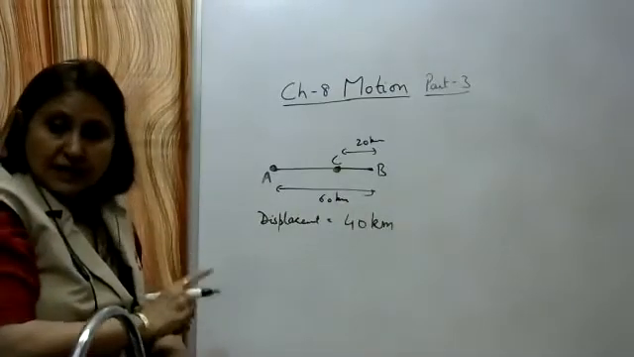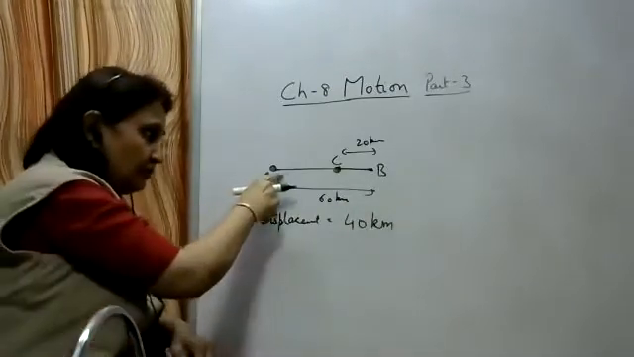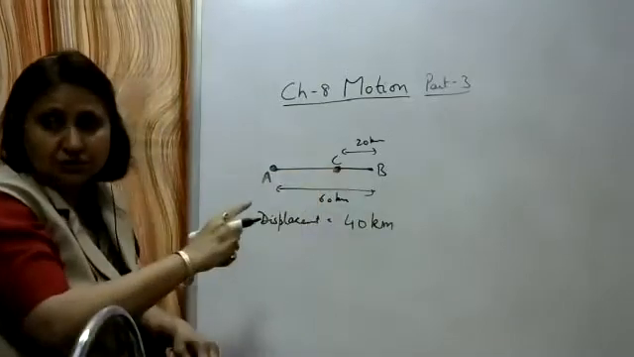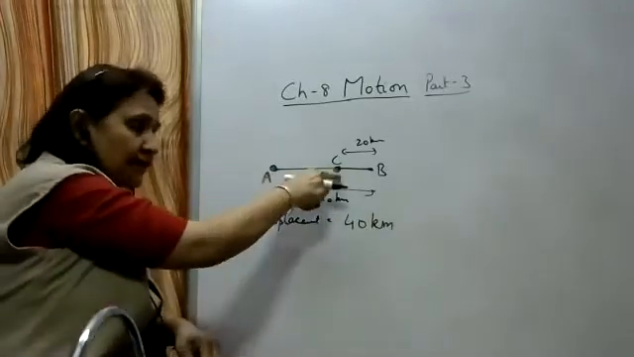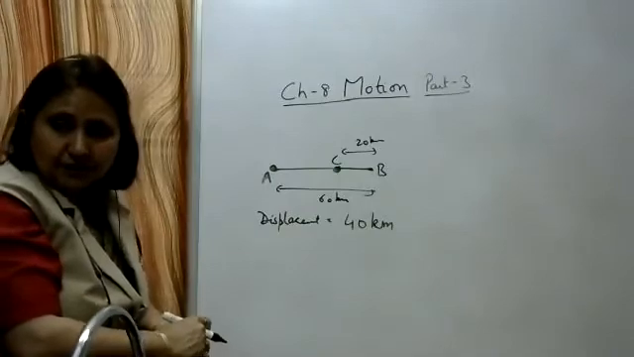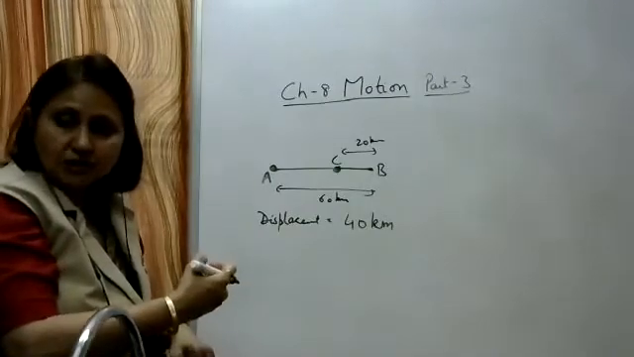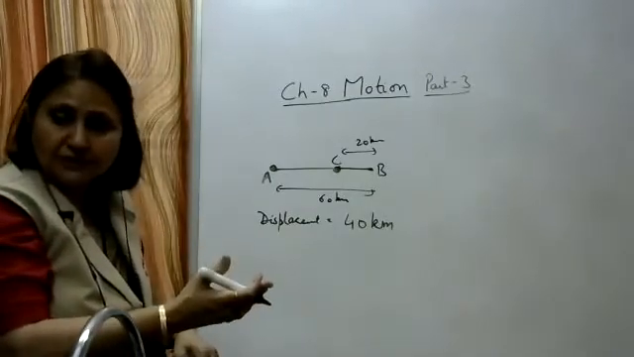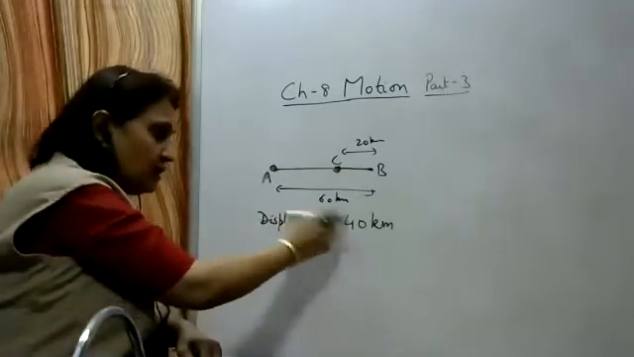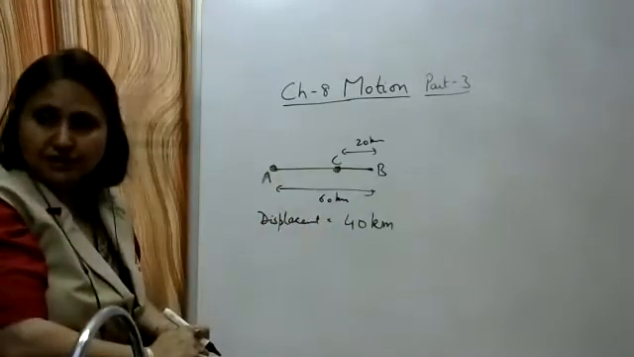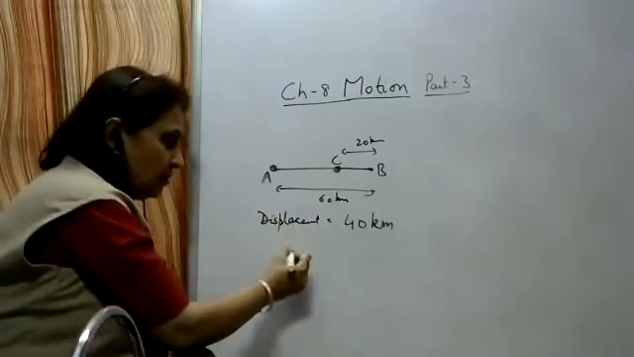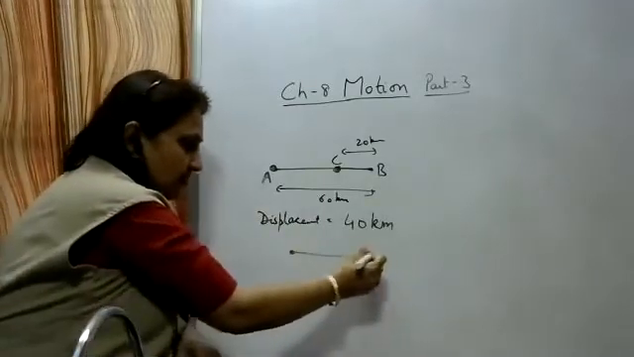Now what is the direction of this displacement? The direction of the displacement is from the initial to the final position, that is from A to C. A to C is along the positive x-axis, and along the positive x-axis we take it to be positive. So this displacement is positive. Now how can the displacement be negative?